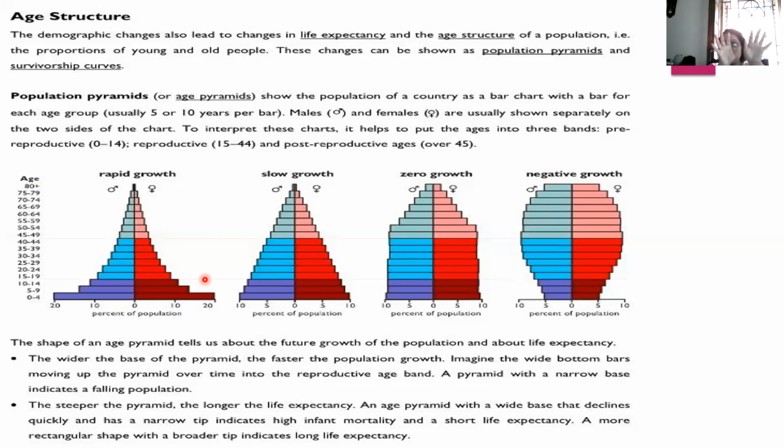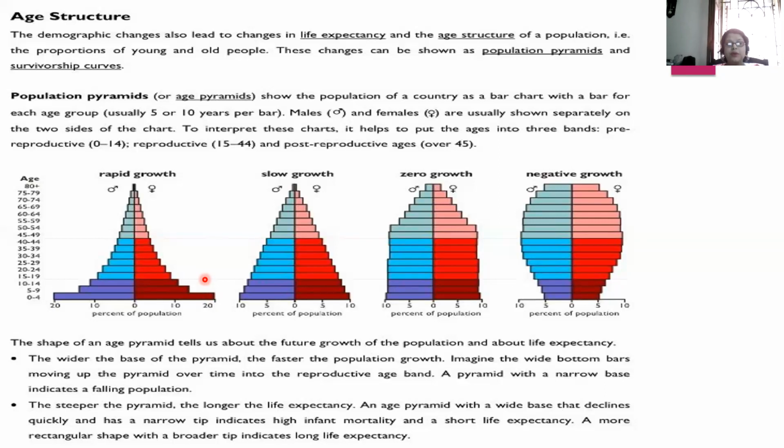When they die, that part will not be replenished, or it will be replenished with a lesser number of people because the base is narrow. People are fewer here. When they attain maturity and go up, the number will be less. So this gives us an idea of negative growth.